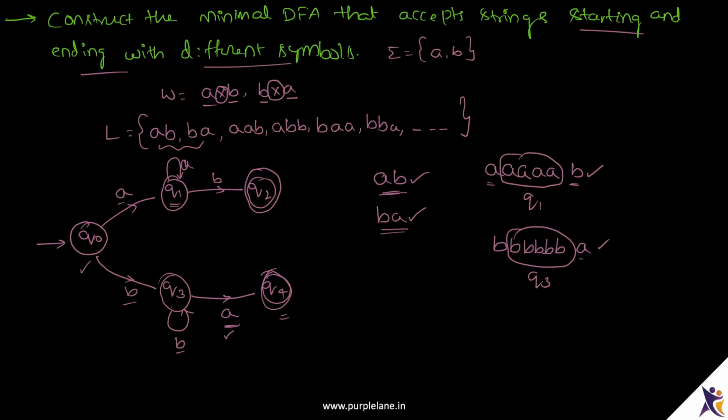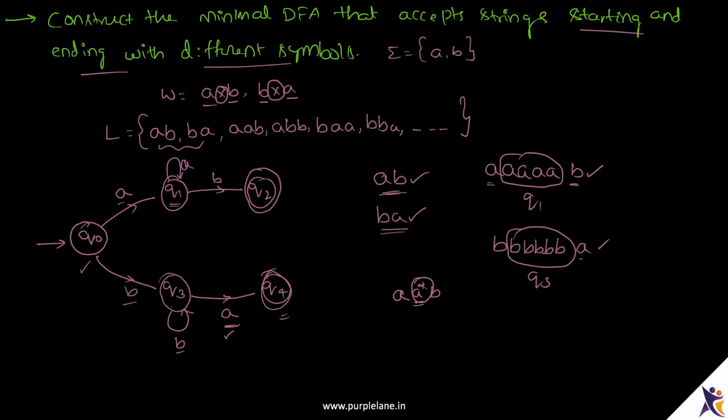Now coming to Q2, how did we reach Q2? By seeing A followed by any number of A's followed by B. The star above A means any number of A's, 0 or more.